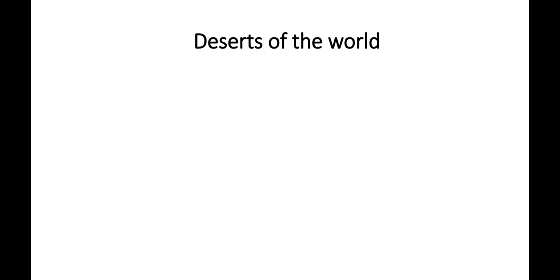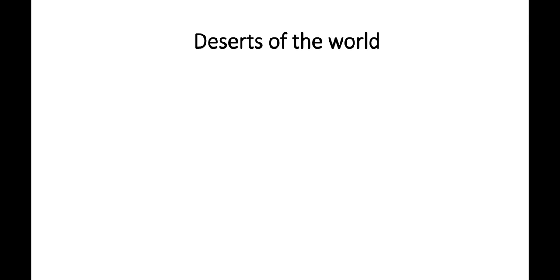In the last class, I taught you about the deserts of the world. Sahara Desert is there, Kalahari Desert is there, Great Sandy, Gibson, Great Victoria, and Arctic Desert is here. So these are some important deserts of the world. There are mainly three types of desert. The first one is hot desert, next one is cool desert, and the last one is cold desert. So these are the three types of desert.